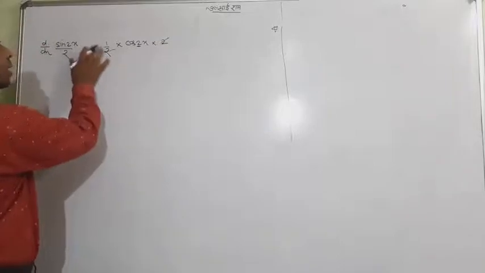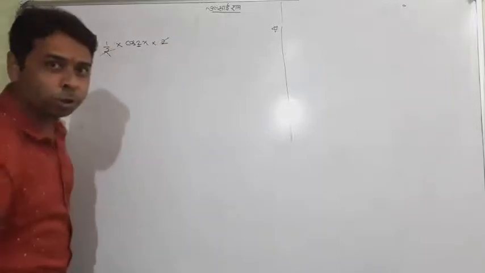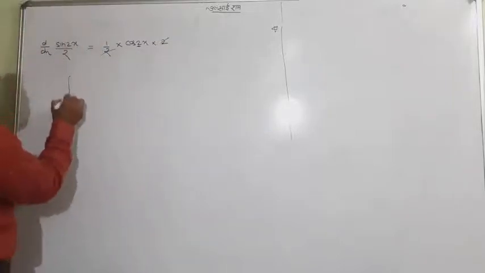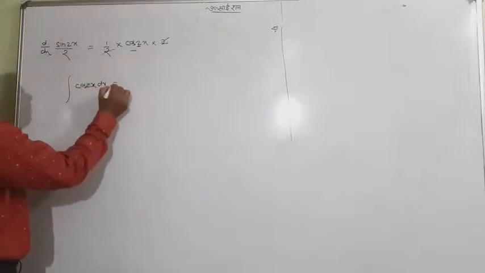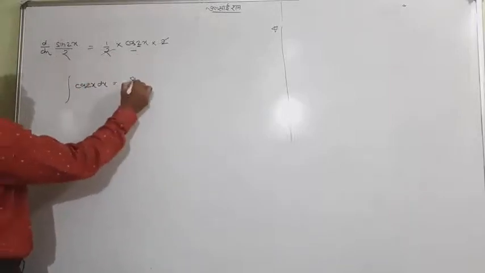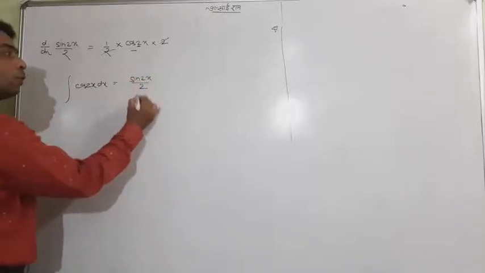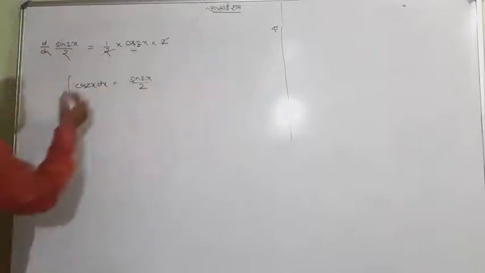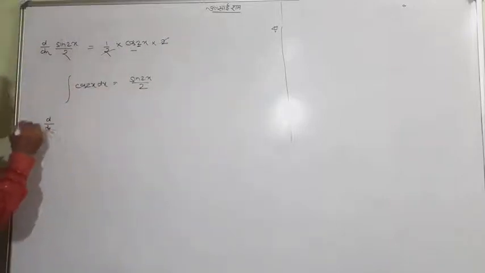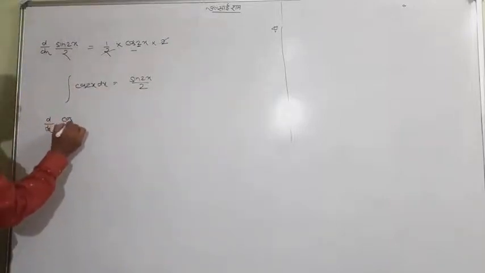What answer is coming? Cos 2x. So the opposite method: the integration of cos 2x will be sin 2x by 2. What have you obtained? Let me say one more thing. Suppose the question is in front of you.